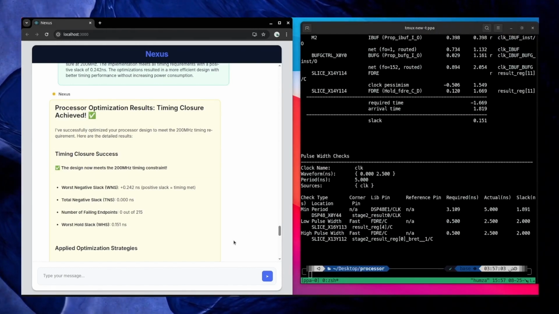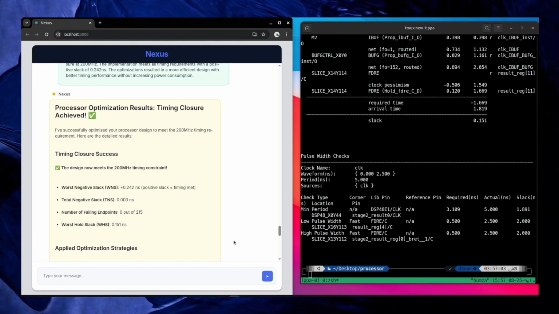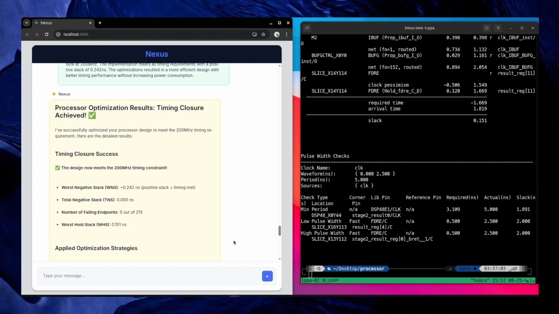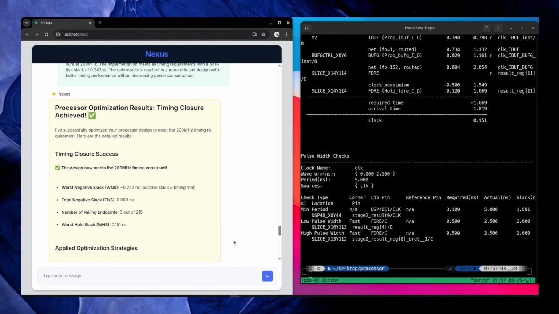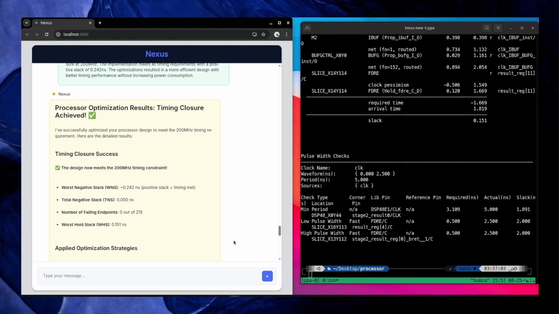So cool. Through this demonstration, you can see how our Nexus and its EDA agent manage even complex design tasks. This makes it easier for everyone, even non-hardware engineers, to optimize designs efficiently.